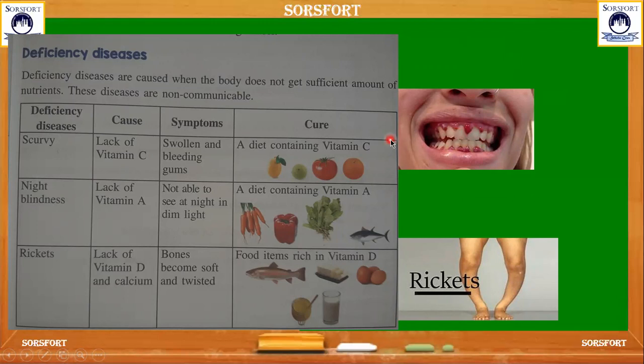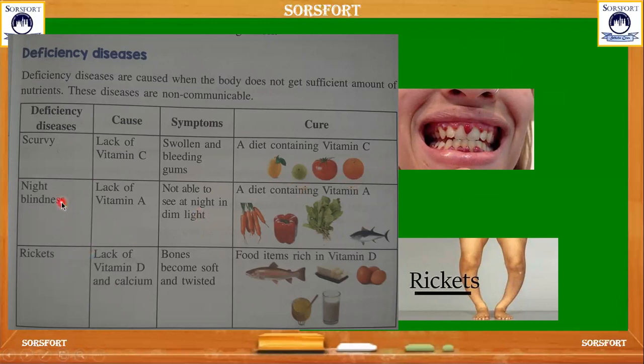body. And the prevention measure we should take is to include in our daily diet foods rich in vitamin C like lemon, gooseberry, tomato and orange. We should include them in our daily diet.